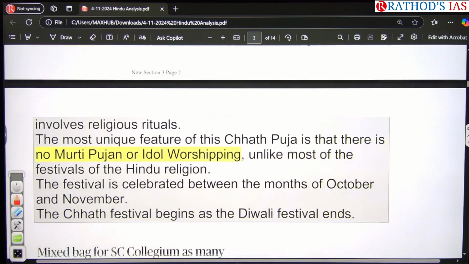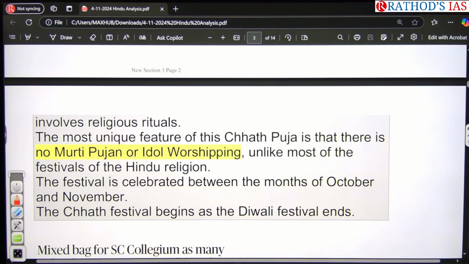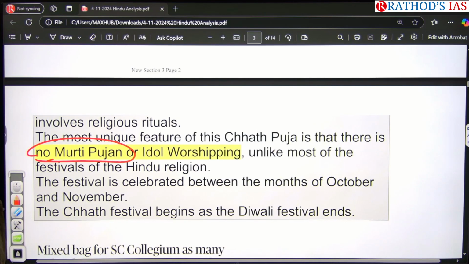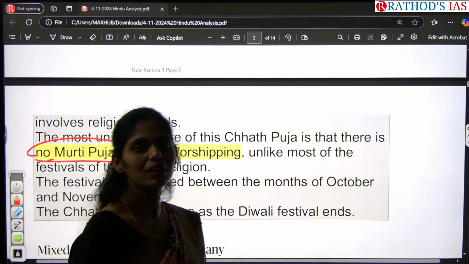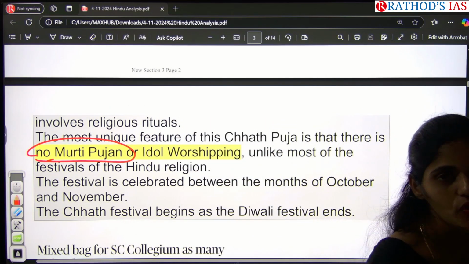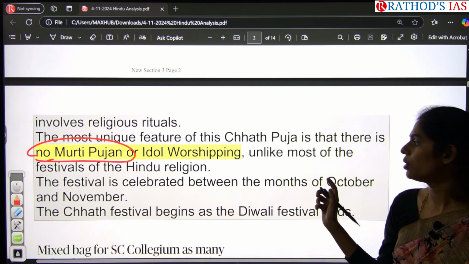And the most unique feature of this Chhath Puja is that there is no Murti Puja, that is, there is no idol worship at all. It is very, very important. Normally in Hindu religion, in any festival, they go for idol worship. But Chhath Puja is the only Hindu festival where there is no idol worship.